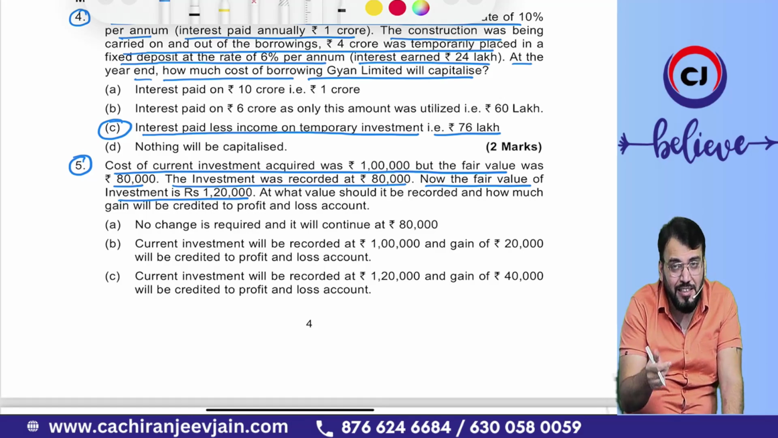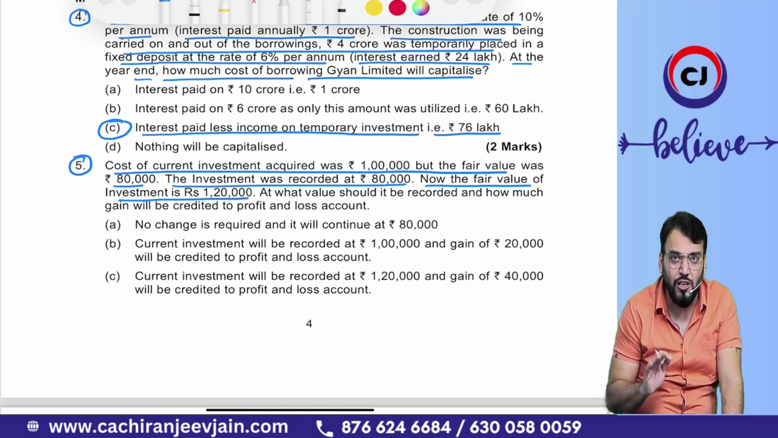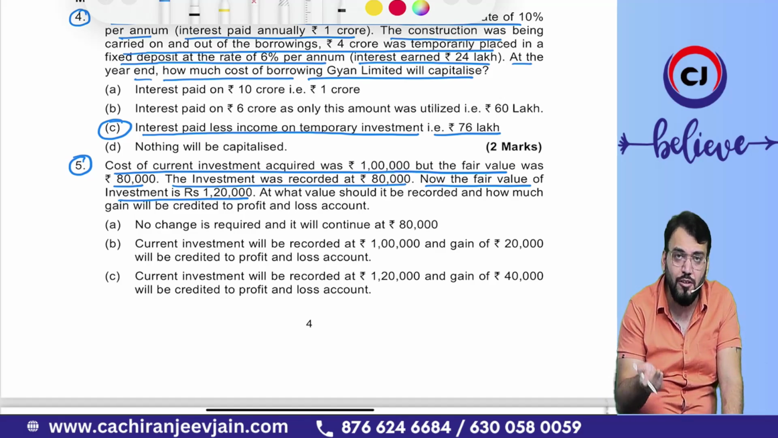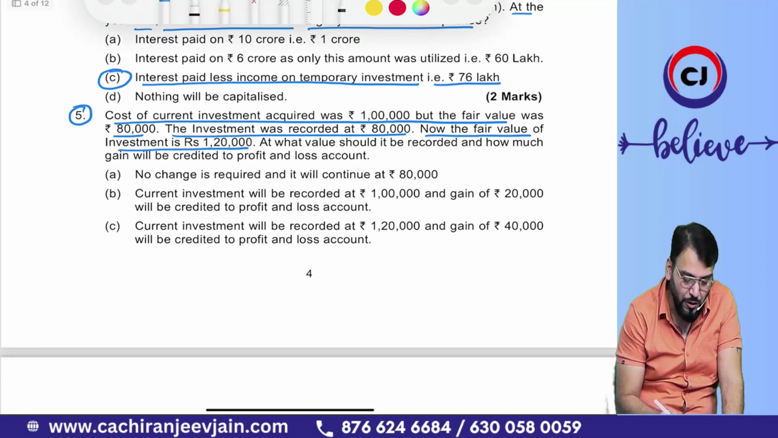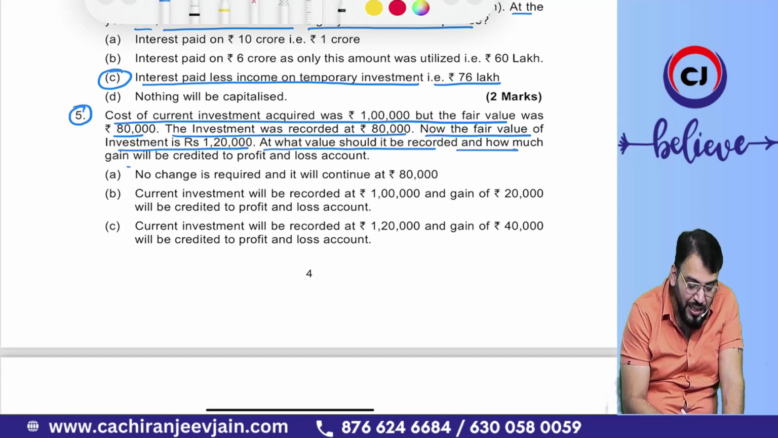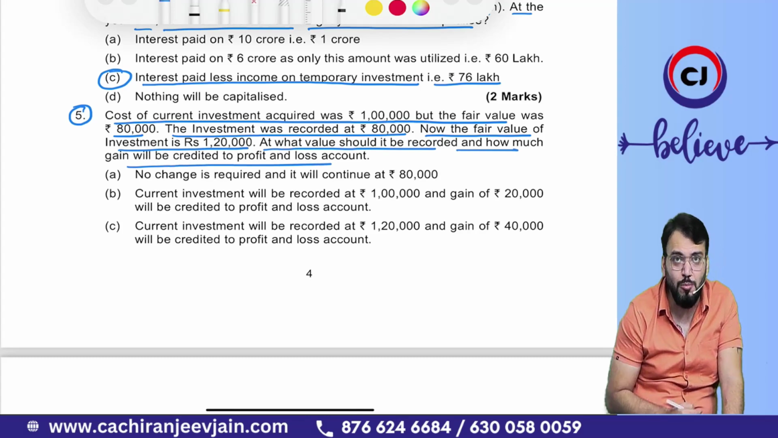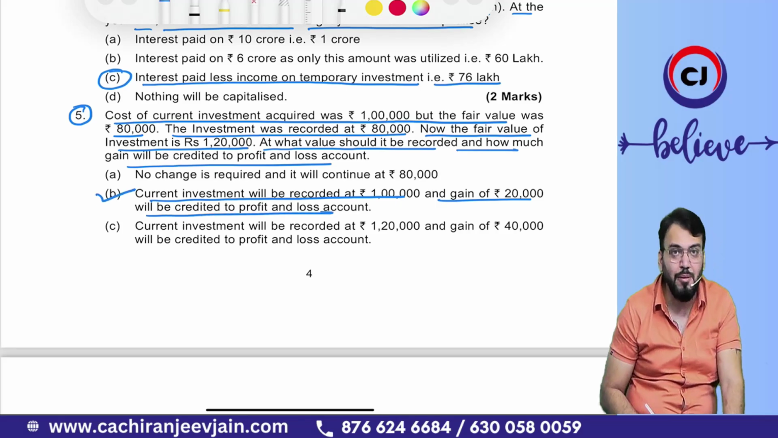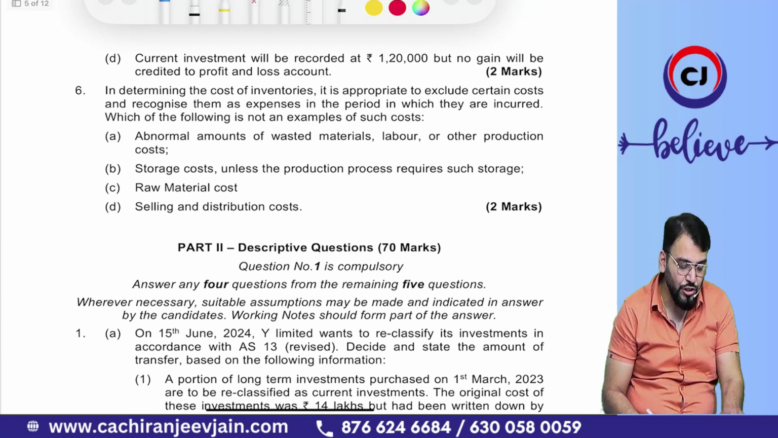So there is a gain, and that gain will be transferred to the profit and loss account, or we can say there is a reversal of the previous write-down, which will be transferred to profit and loss account. The investment should be recorded at 1 lakh only, and 20,000 will be transferred to profit and loss account. So option B is correct: current investment will be recorded at 1 lakh and the gain of 20,000 will be credited to profit and loss account. One more question is there.